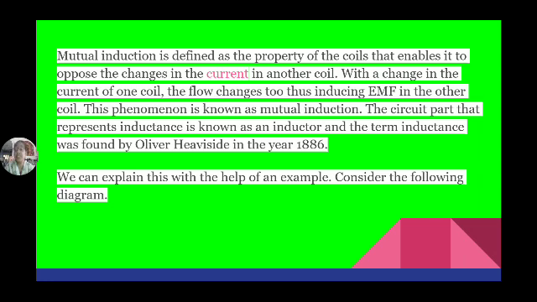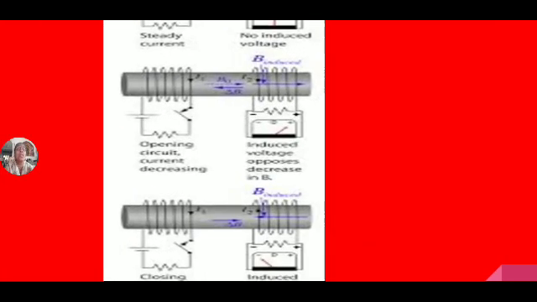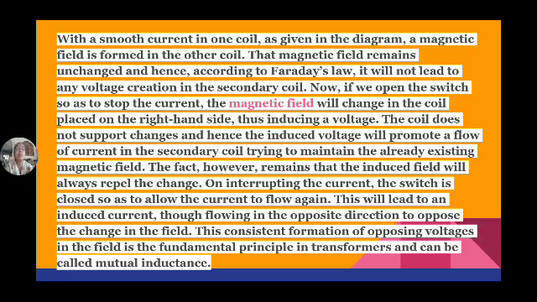So what is the definition of mutual inductance? Mutual induction is defined as the property between the coils due to which one coil is able to induce EMF in the other coil. That property is known as mutual inductance, and it is given by the symbol M, and it is also measured in henries.